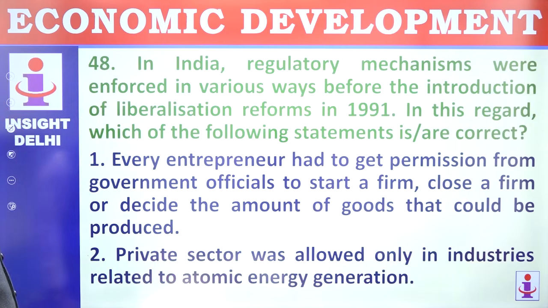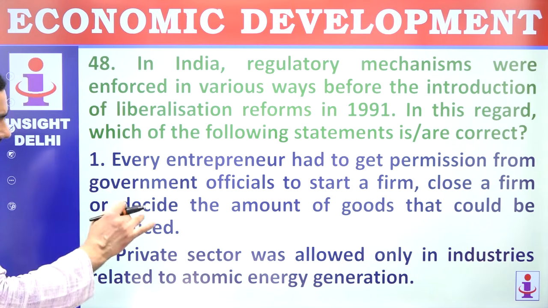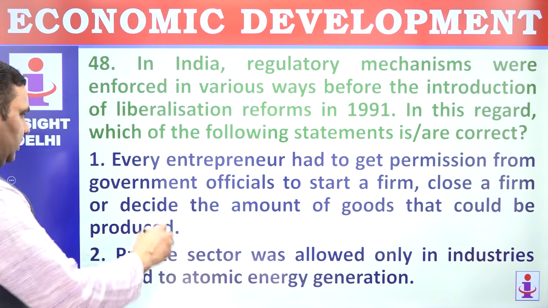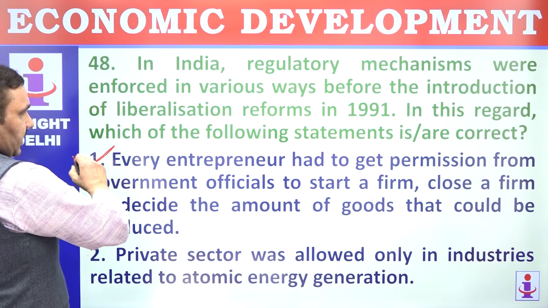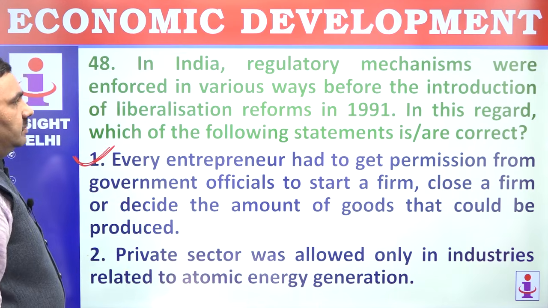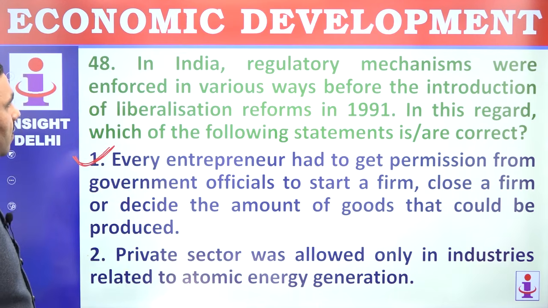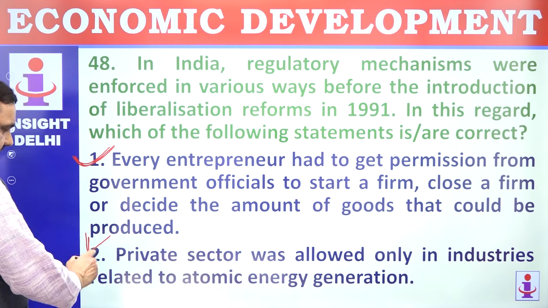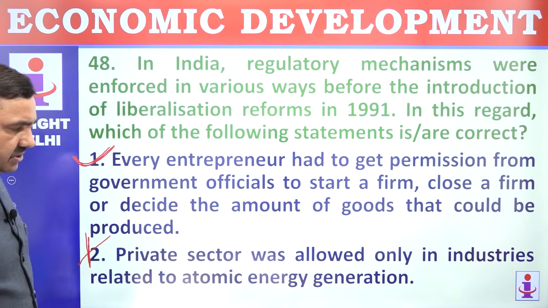48. In India, regulatory mechanisms were enforced in various ways before introduction of liberalization reforms 1991. In this regard, which of the following are correct? Every entrepreneur had to get permission from government official to start firm, close firm. This was the case during pre-1991 times. Private sector was allowed only in non-critical industries, and atomic industry is still a critical industry.